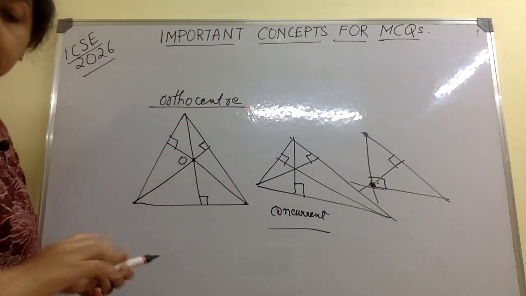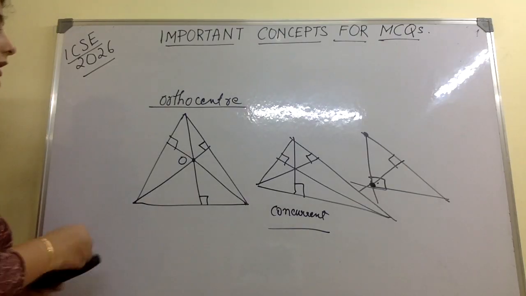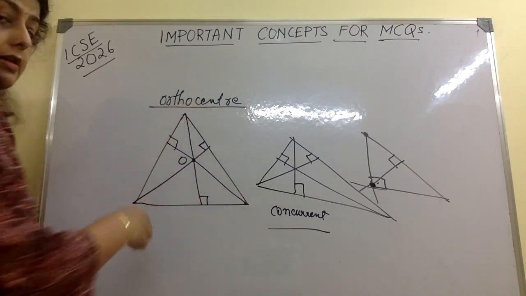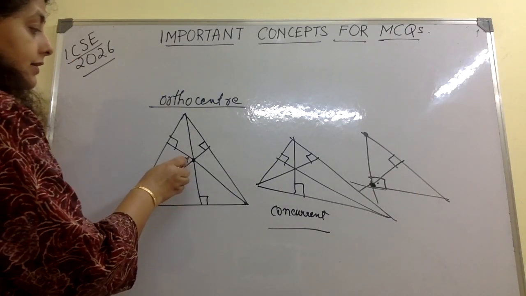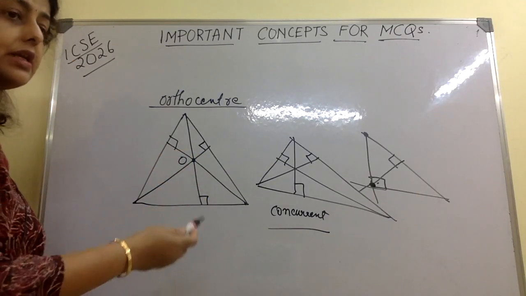Now let's talk about the orthocentre of an acute-angled triangle. This is an acute-angled triangle. Where does the orthocentre lie? The orthocentre lies inside the triangle, somewhere inside the triangle.